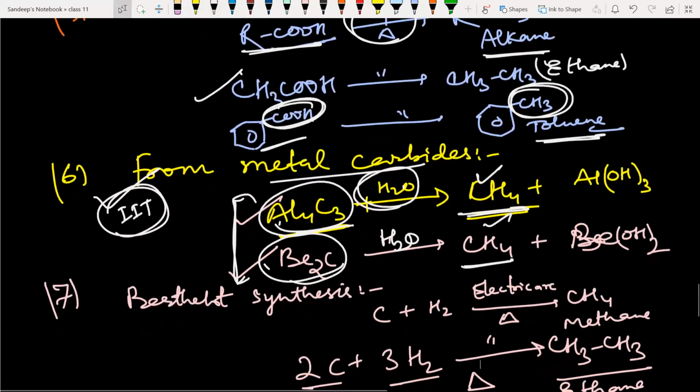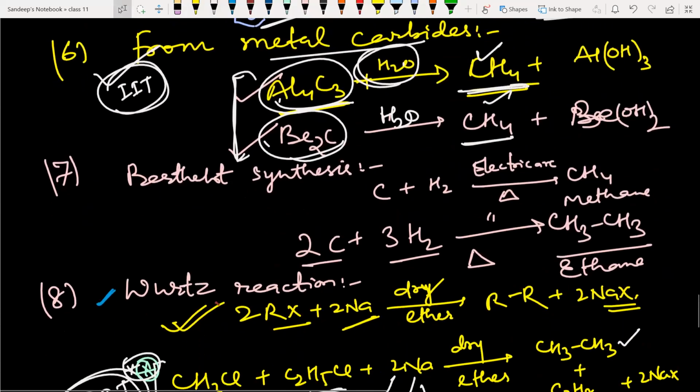Next is Berthelot synthesis. Here carbon is treated with hydrogen in an electric arc. It gives methane. If you take more carbon, meaning excess carbon and hydrogen, it will give you ethane. So this is Berthelot synthesis. Berthelot was the first to synthesize methane.